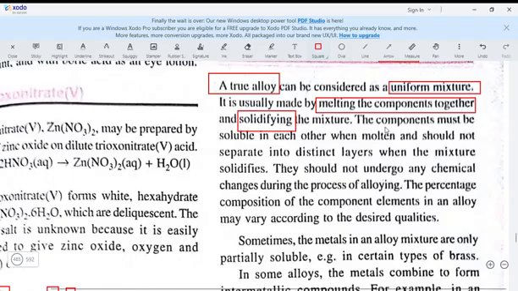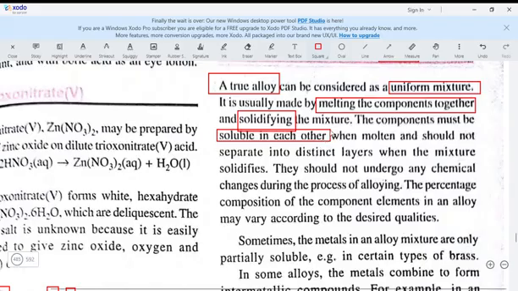Then the components must be soluble. That's another thing. They must be soluble in each other, meaning that the copper must be soluble in the zinc if you want to make brass. That means they should blend. So when molten, they should be soluble.